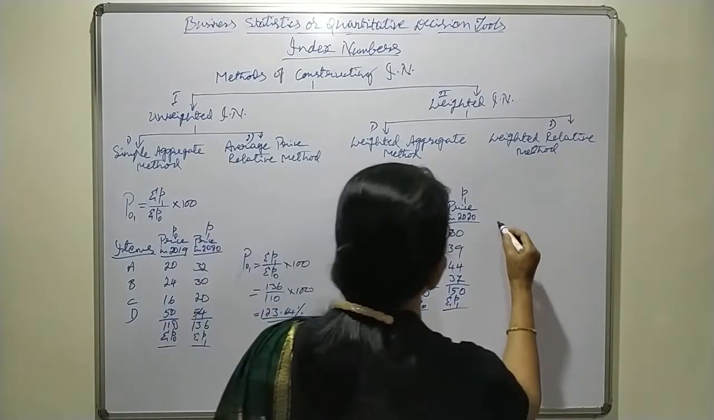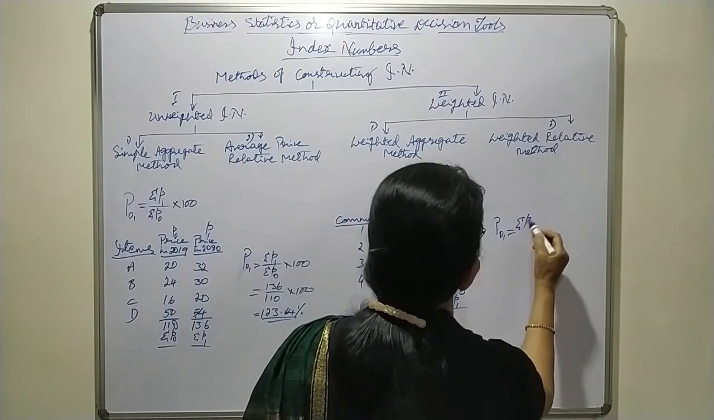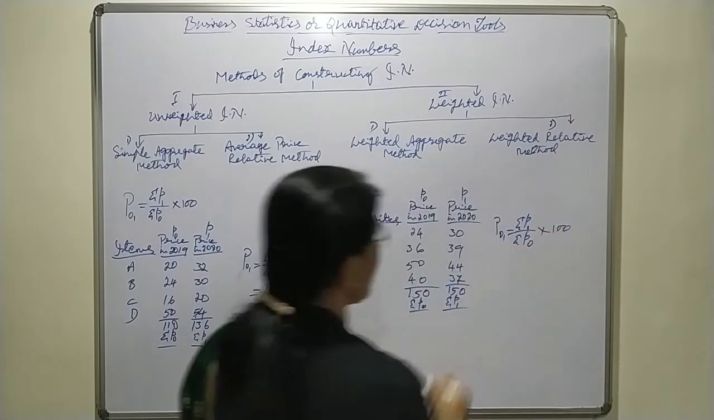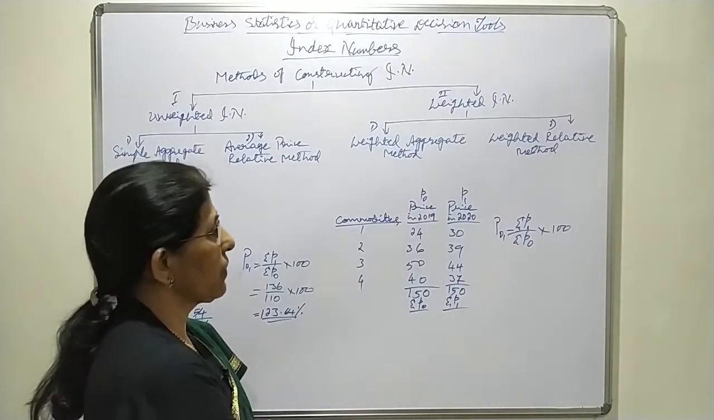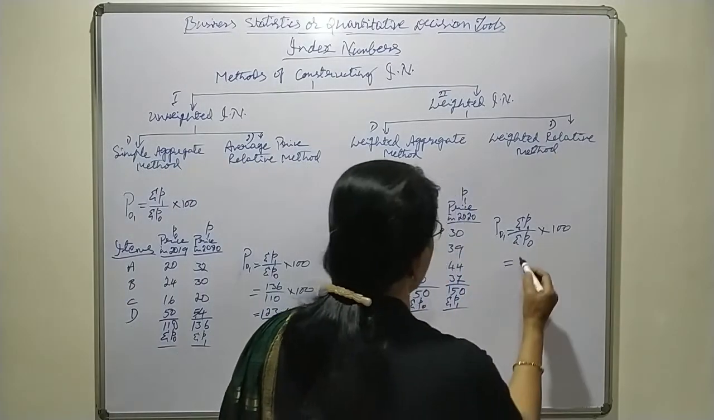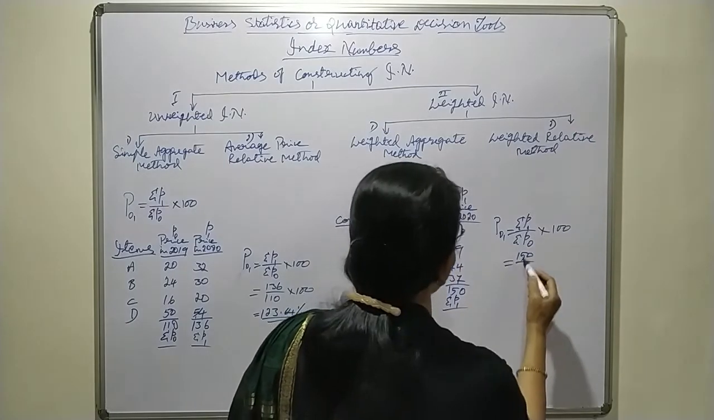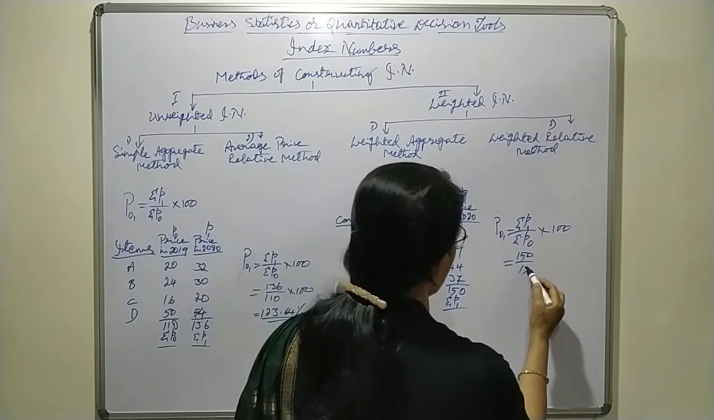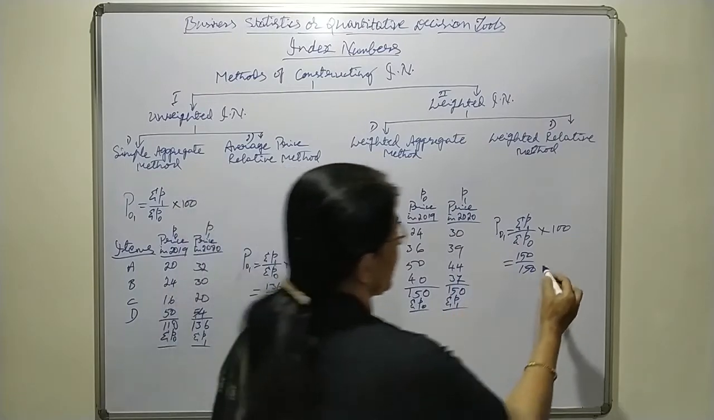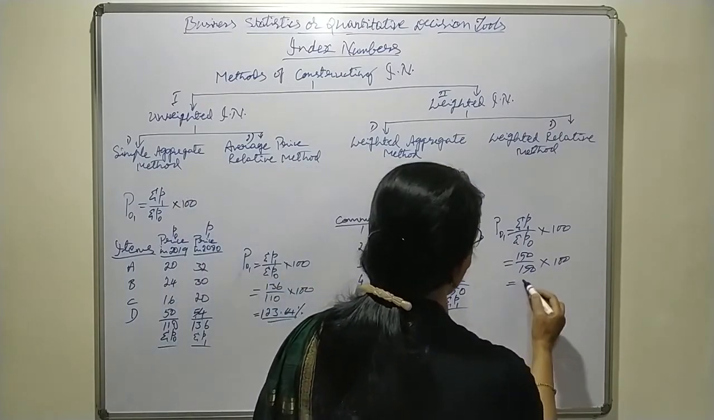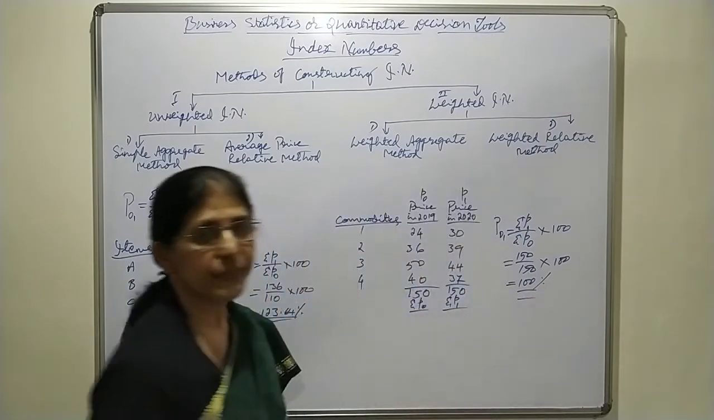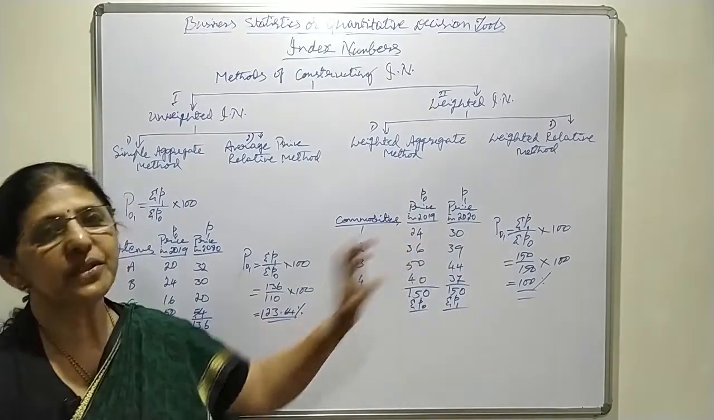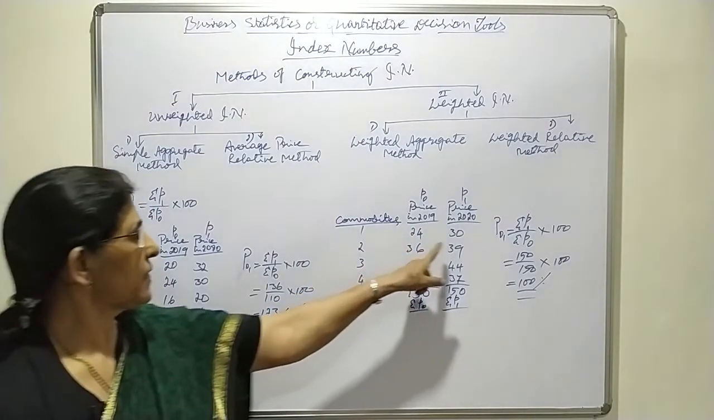Okay. Now we have to apply the same formula. Now the formula is P01 equals sigma P1 divided by sigma P0 into 100. Total of prices in current period and total of prices of base period. Here sigma P1 is how much? 150 divided by sigma P0. Sigma P1 150, sigma P0 also 150 into 100. That means how much? 100%. Isn't it? That means what? Here there are changes in prices.